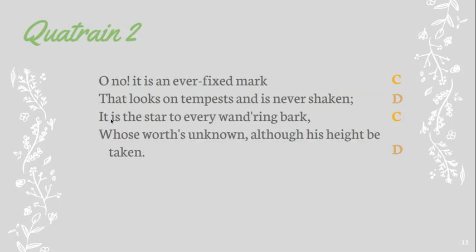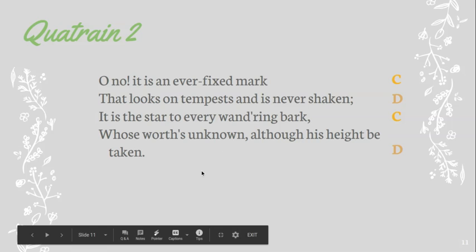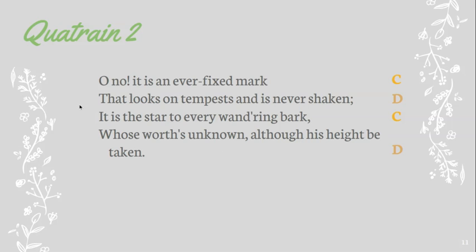Okay, so this stanza has some figurative language in it. Ever-fixed mark that looks on tempest and is never shaken. So a tempest is a storm. So he's talking about a lighthouse here, right? Love is a lighthouse that looks on storms and is never shaken.